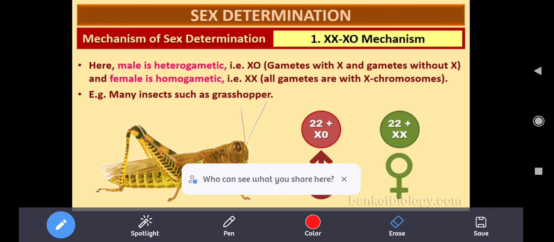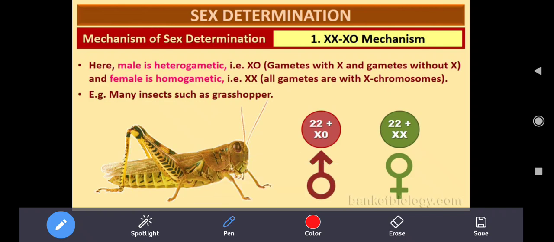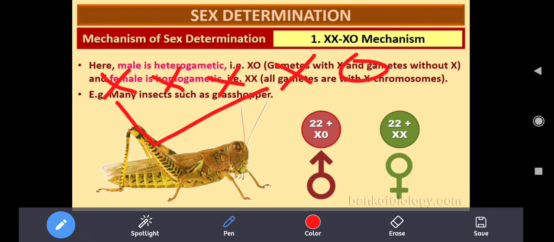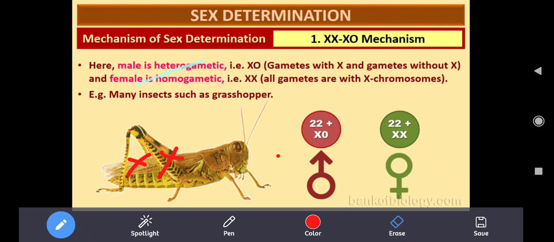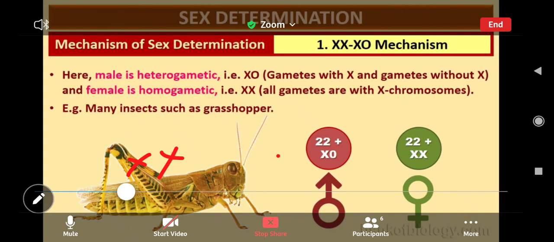Just look at this diagram which I am going to draw here. If the female is crossed with the XO male, and the gametes join together, XX will be produced, which will be a female. If X and O join, XO will be produced, which will be a male. So here the male determines the sex of the young one. That is the XX and XO type.